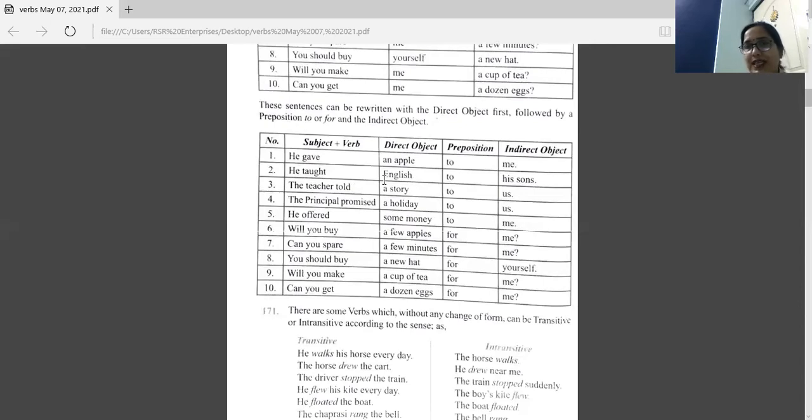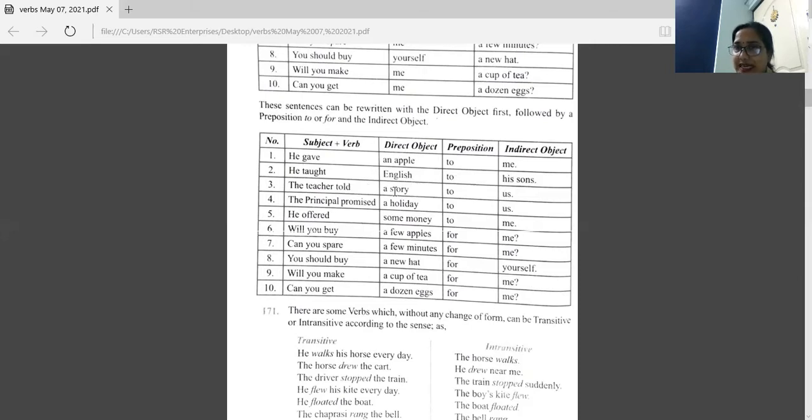He taught English to his sons. Same thing, he taught what? English. So that is direct object. To, that is preposition. And to whom? His sons. So that is indirect object. The teacher told a story to us. The teacher told a story.